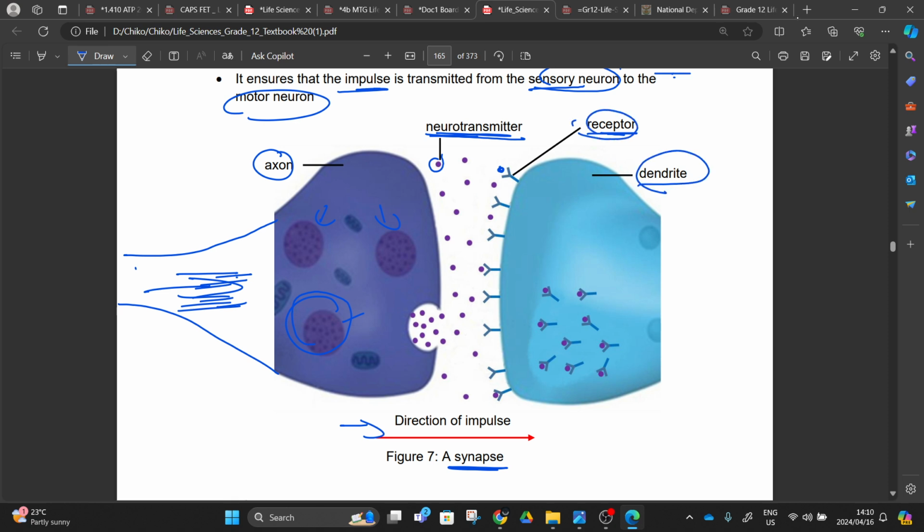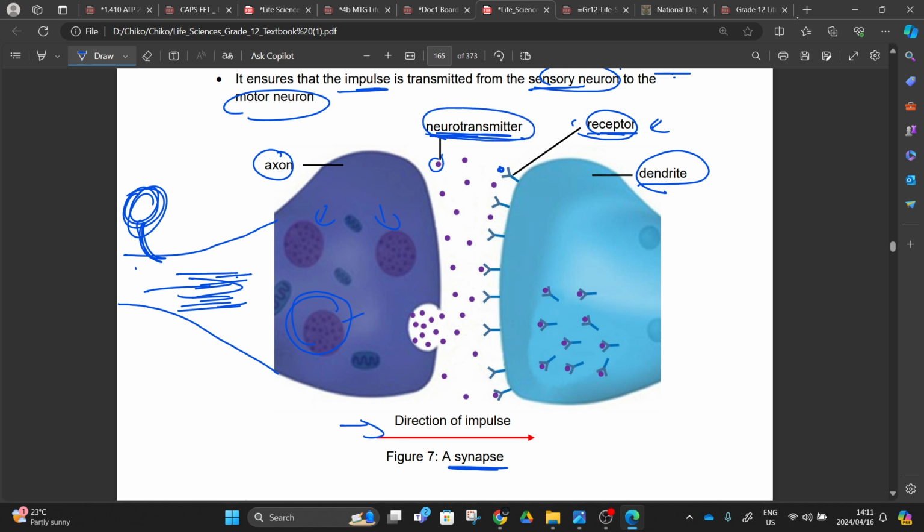We have these receptors. It just means something that is receiving something. We are going to use this word all over life science. Something that is receiving, we call it a receptor. So don't be confused: this receptor and the receptor that we found receiving the first impulses in our sensory neuron are different. These are the receptors that are receiving the neurotransmitters.